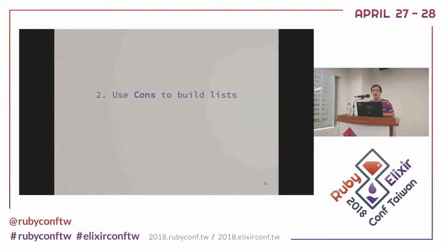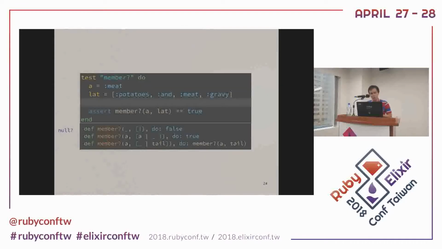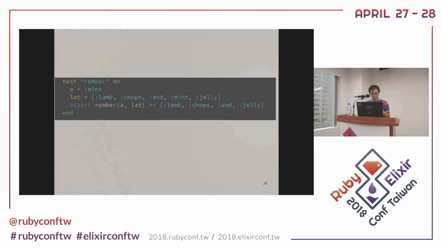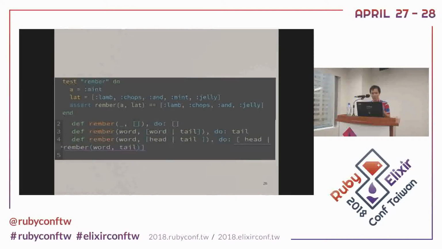The second, use cons to build the list. So let's go back to this example. A is a mint. I want to remove the mint from the list. So how do we write the code? First, the null condition, I do it.